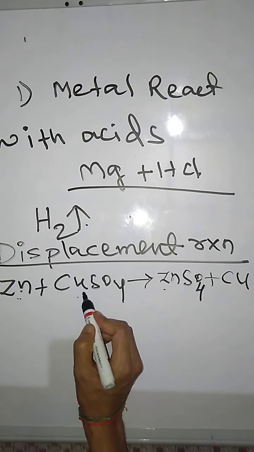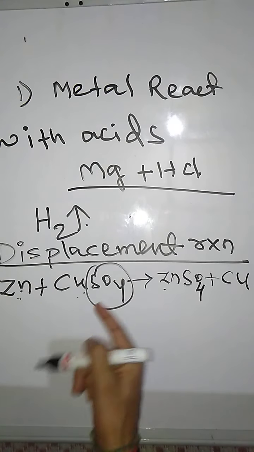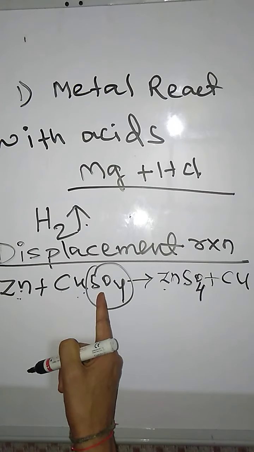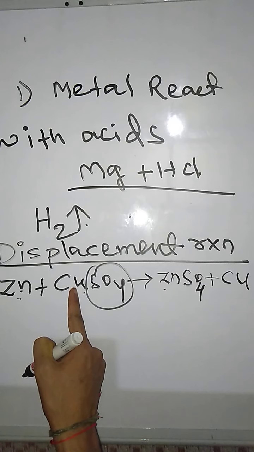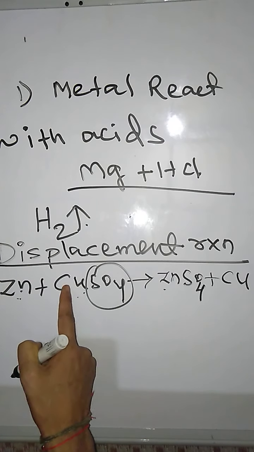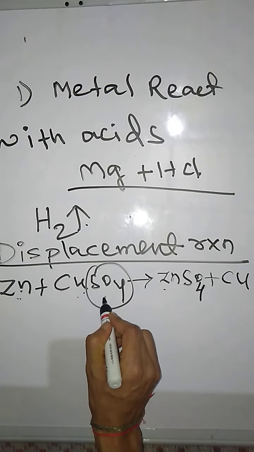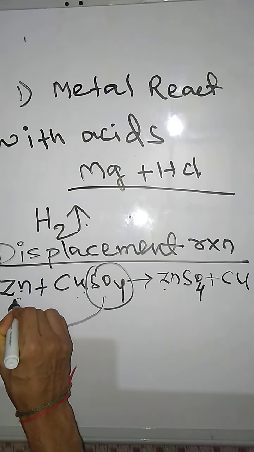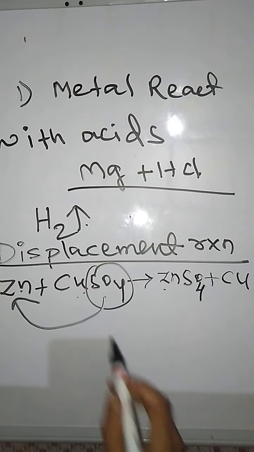Here Cu and SO4. Now this SO4 is in this compound with Cu. Now what happens when CuSO4 reacts with zinc? This SO4 goes and combines with zinc.